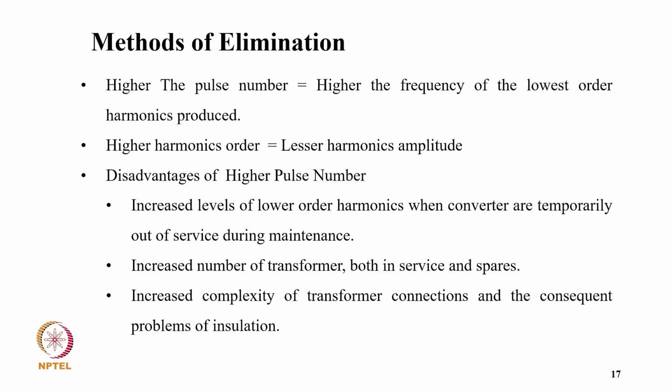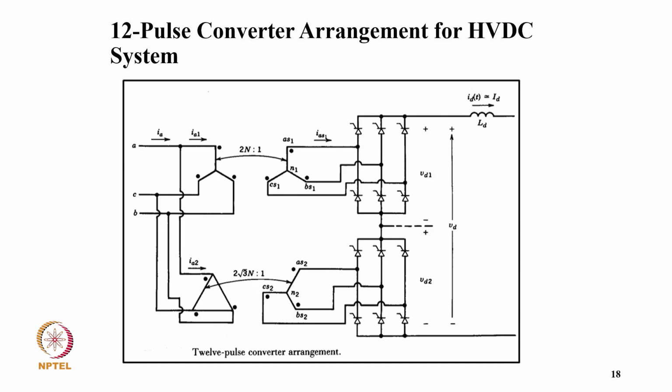The disadvantages of a higher pulse number are the increased level of lower order harmonics when converters are temporarily out of service during maintenance, an increased number of transformers both in service and spares, and increased complexity of transformer connections with the consequent problems of insulation. This is typically a 12-pulse converter arrangement, which is a basic unit for an HVDC system.